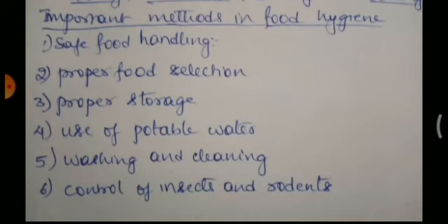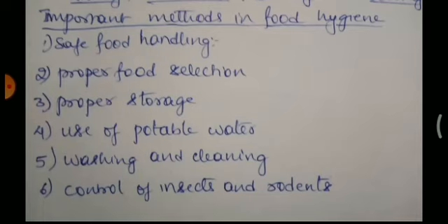Otherwise, if you don't preserve properly, it is going to deteriorate or spoil. Next, use of potable water. Water is a potential source of contamination. Good water, good health. Bad or contaminated water leads to disease. Water is essential in many stages of food preparation. We use water for washing, and also while cooking. Water used for washing or food preparation should be free from contaminants and properly treated, like heated and filtered. Clean, potable water is used for cooking.